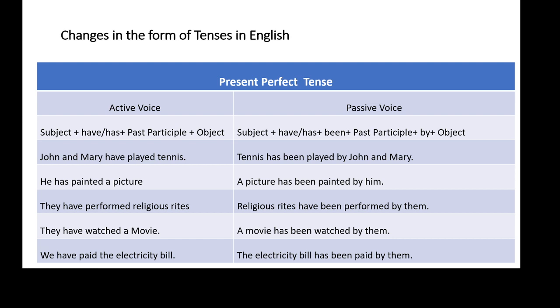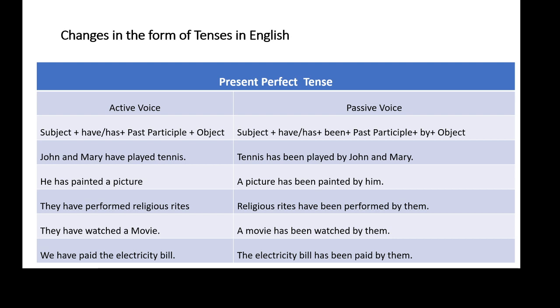A movie has been. Watch is the original verb or lexical verb. So the past participle form of the verb watch is watched. So a movie has been watched. After that we have to write by. A movie has been watched by. And at the end of the sentence we have to write them. They will turn into them. A movie has been watched by them, full stop. So the correct answer is a movie has been watched by them. Come down to the next example. We have paid the electricity bill.